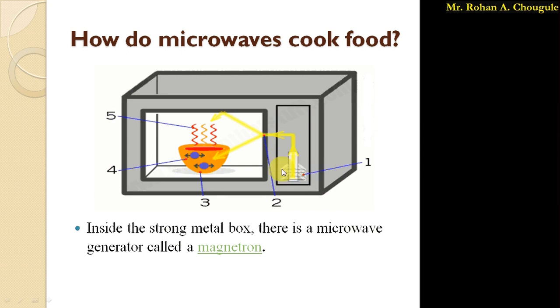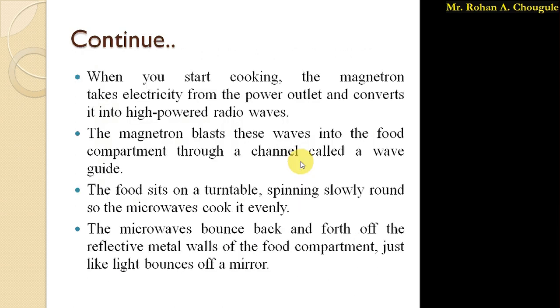So this is a simple picture of the magnetron. This is not a real picture. I have just tried to show that the magnetron is placed in the strong metal box, and it is used to generate the microwaves which are required to cook the food. So this is a magnetron. Once we turn on, or when you start the cooking, the magnetron takes electricity from the power outlet and converts it into high powered radio waves.